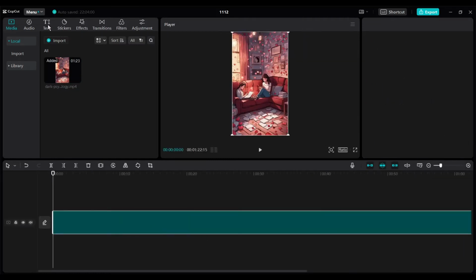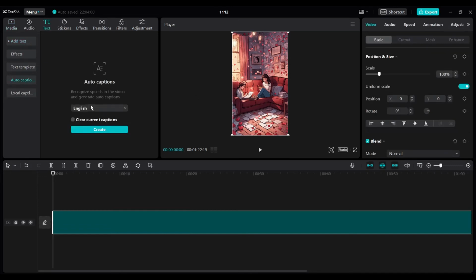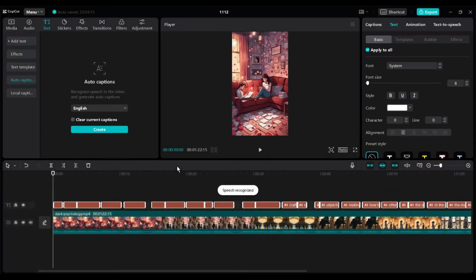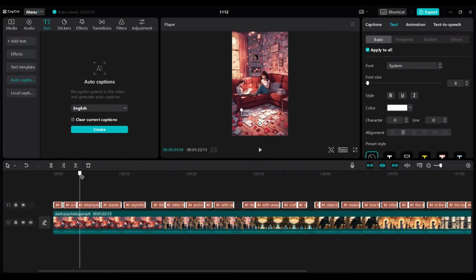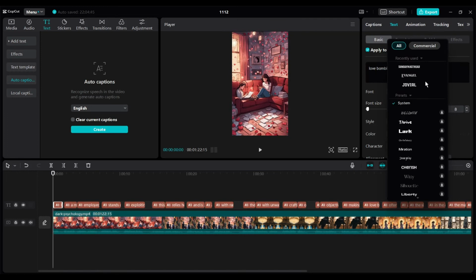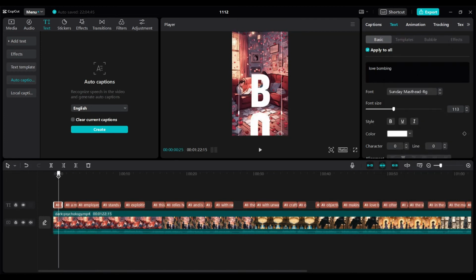Now come to the text tab and then select auto caption from here. Select your video language and then hit the create button. CapCut will analyze our voiceover and generate a caption for us. And here it is. The subtitles are perfectly synchronized. Now I will change the font, size, and color to make it perfect.